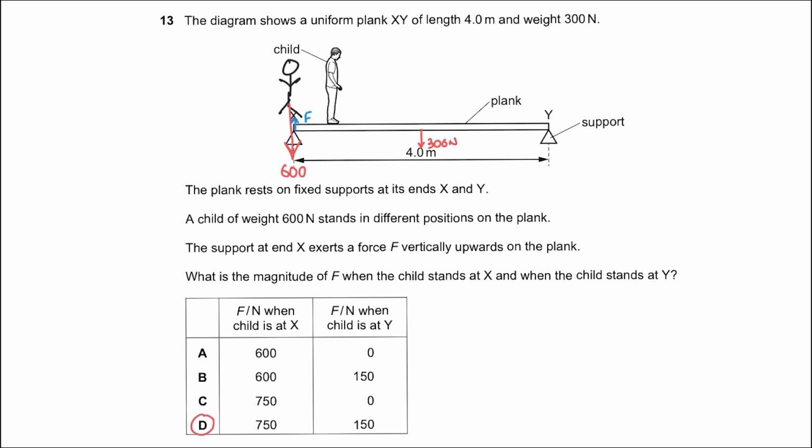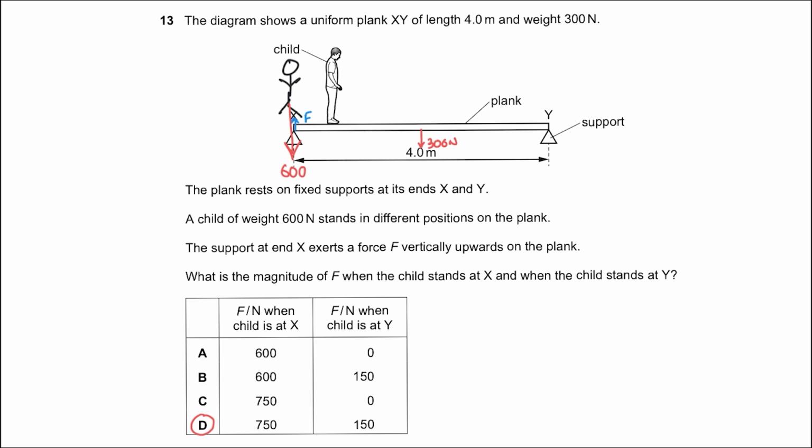So if I were to take position X as my pivot, so this position as my pivot, and if I talk about the clockwise moment due to the 300 Newton force and the anti-clockwise moment due to this force at Y, this would be 300 multiplied by 2, sorry, and this would be 150 multiplied by 4. 300 multiplied by 2 gives you 600, and 150 multiplied by 4 gives you 600.